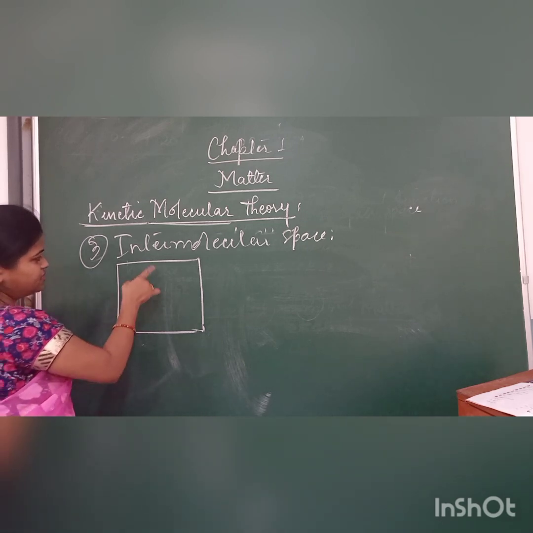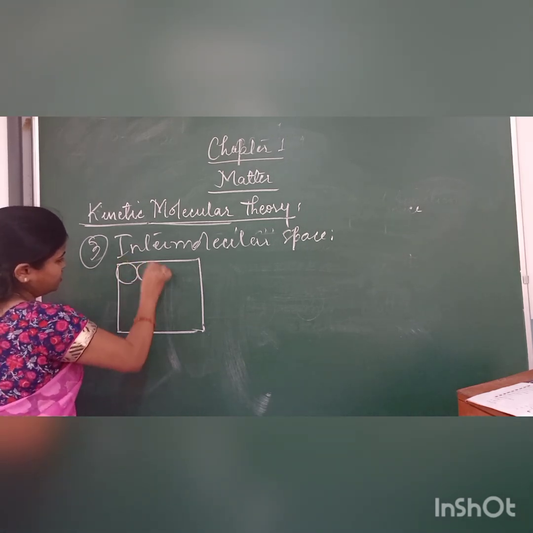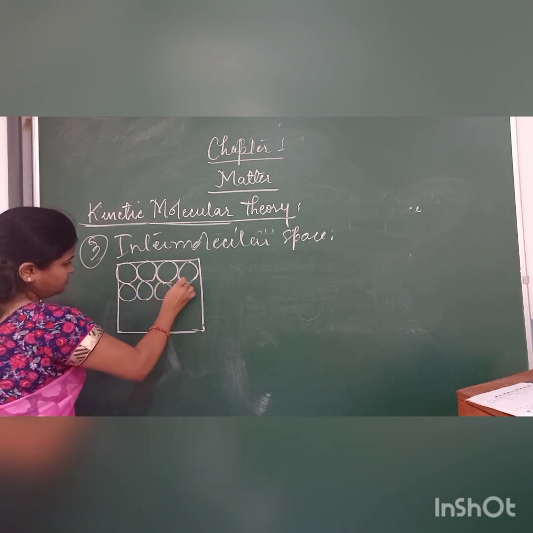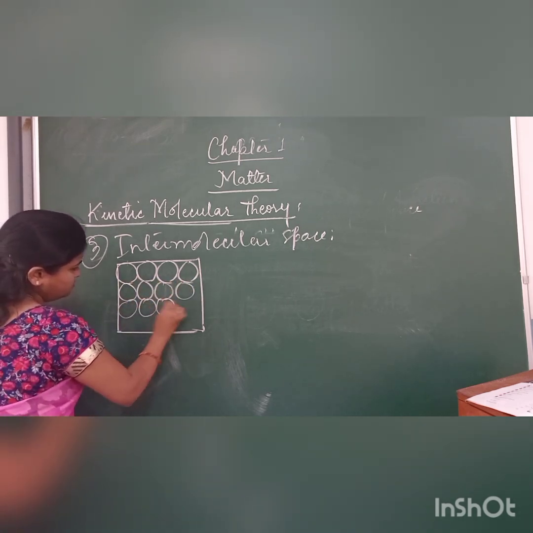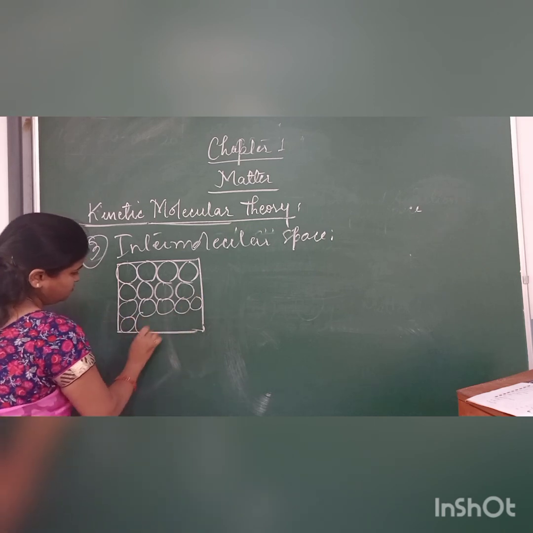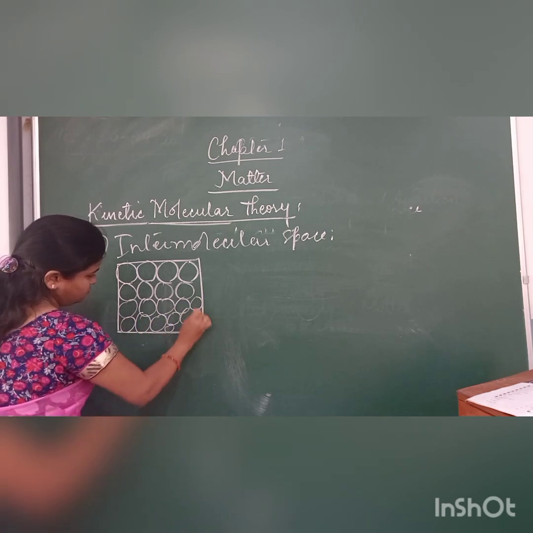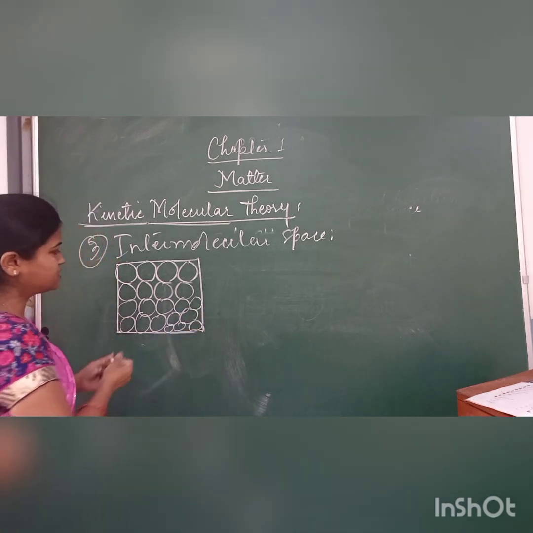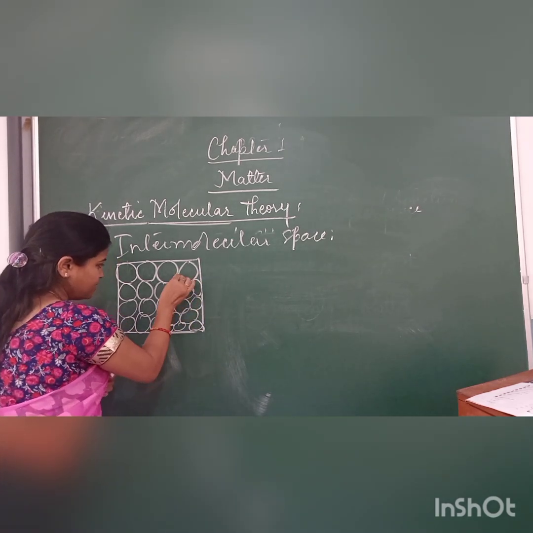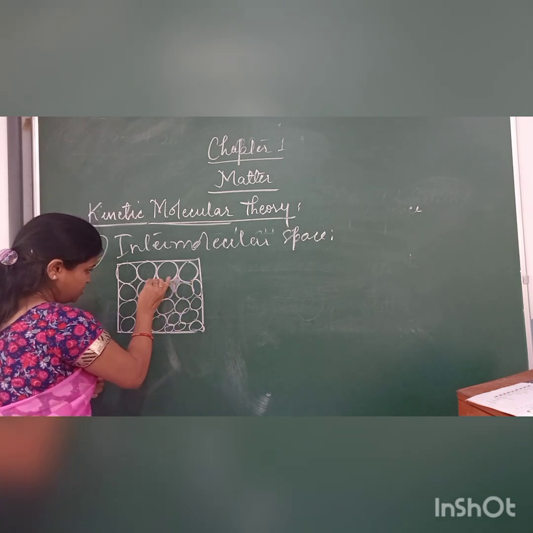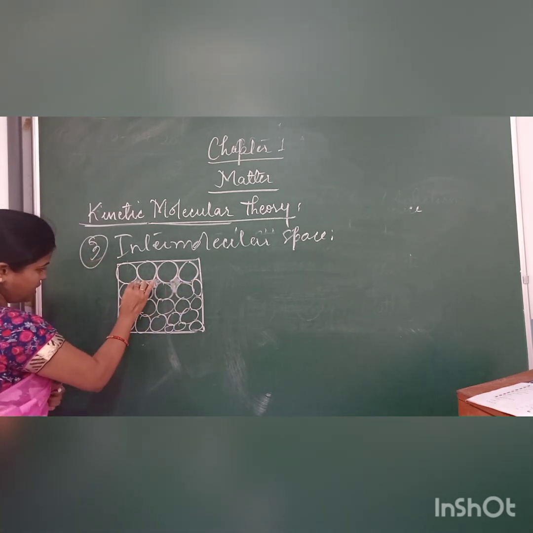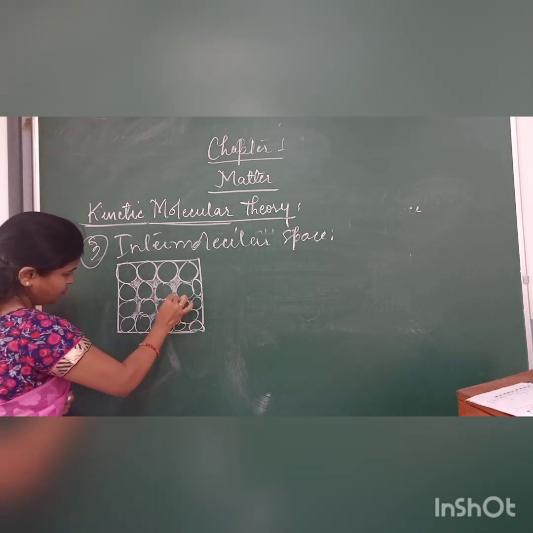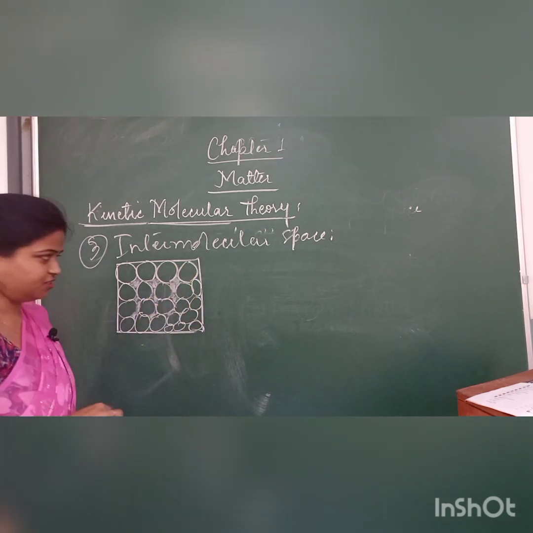Now in this case, if the molecules are arranged compactly, the space will be very less. See this part which I am coloring, this part is the space and it is very less if it is compactly arranged.